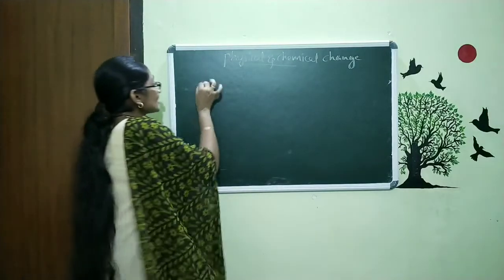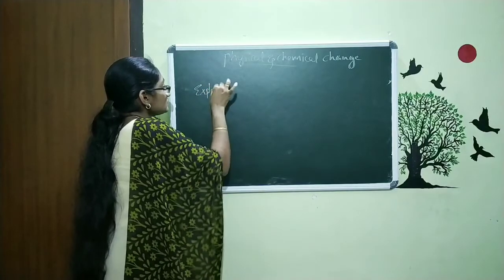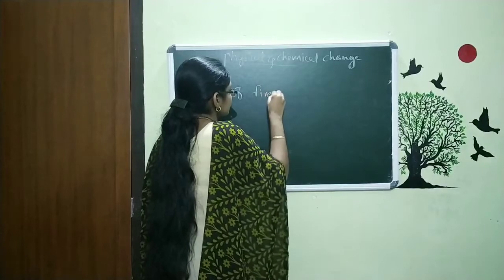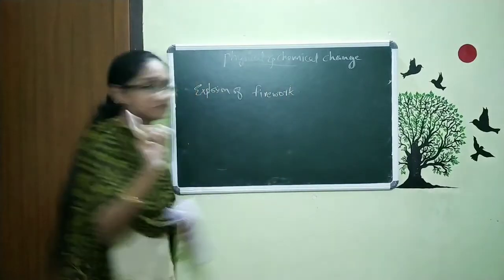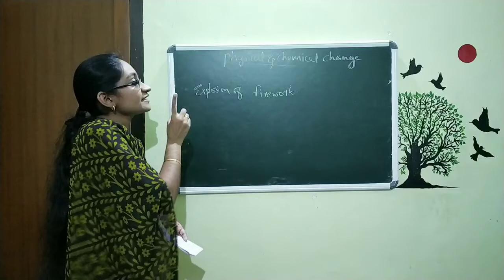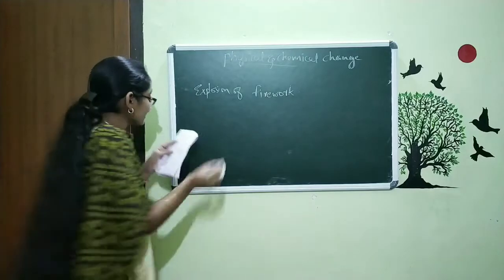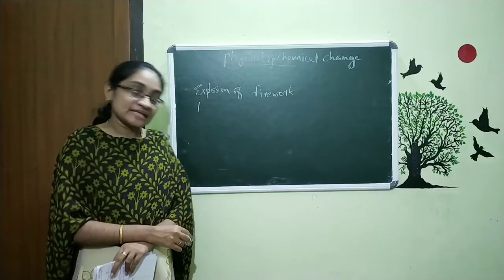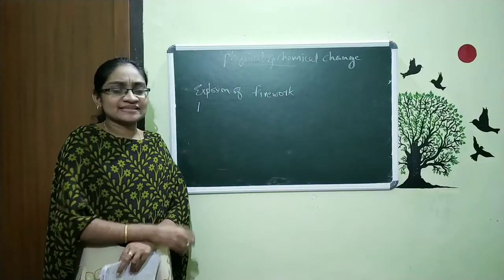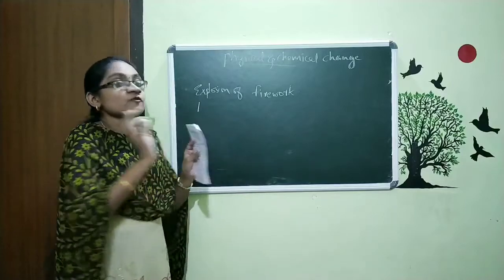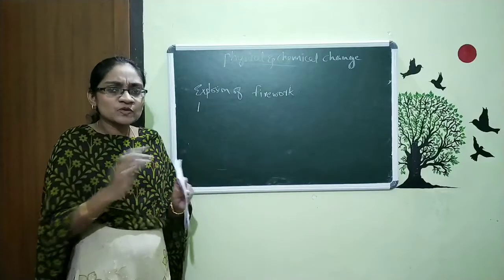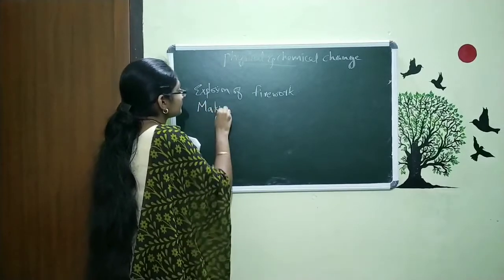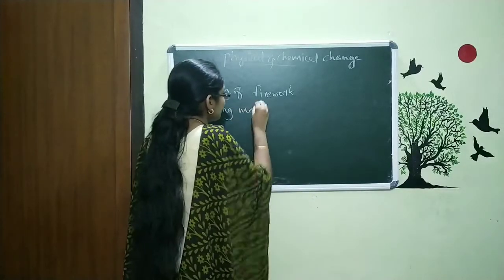The first one is the explosion or firework. Explosion or firework is one example for chemical change. The other one is this. We are making medicines now. That is also a type of chemical change. That means within a production of medicine, there occur a number of chemical reactions. So we can say making medicines.